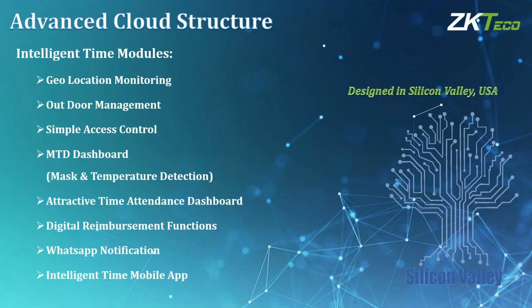Okay, so it will list out all the face details and user details, those who are with mask, without mask. That details will be shown in this dashboard. And the next one will be the time maintenance dashboard, the attractive time maintenance dashboard which we have made in our cloud application also. There you can see all the devices online, offline, and the location also, in which location a device is offline, that details you can get.